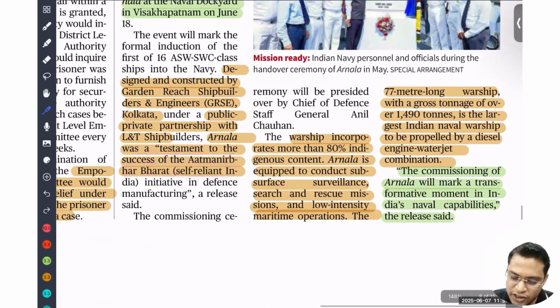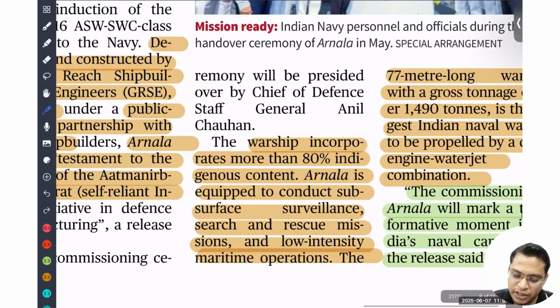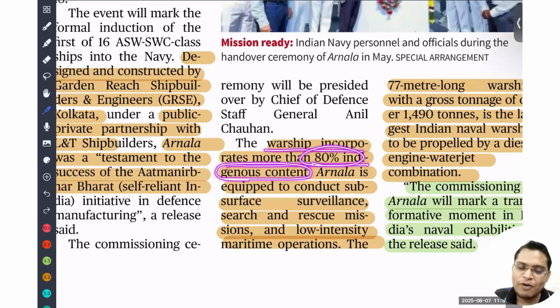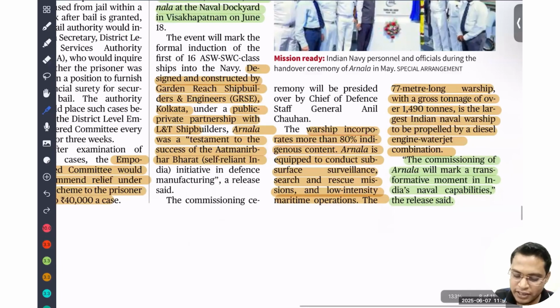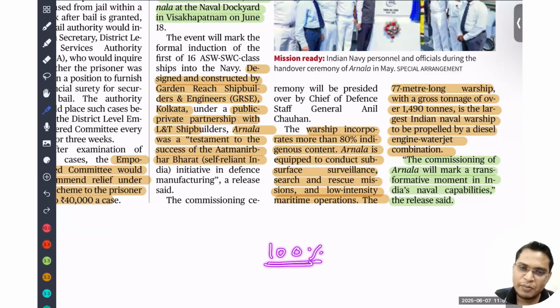The warship incorporates more than 80% indigenous content. They can ask in one option that Arnala has 100% indigenous content. Always remember, whenever there is an extreme statement, you have to be careful. Do not always assume that it is correct; it can be wrong. It is 80% indigenous content.